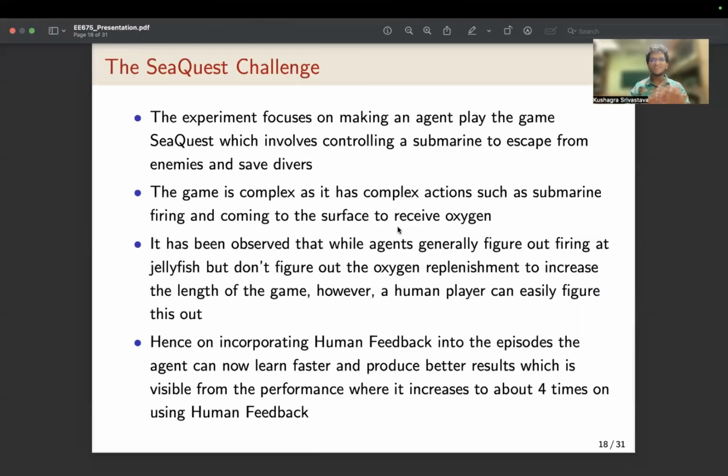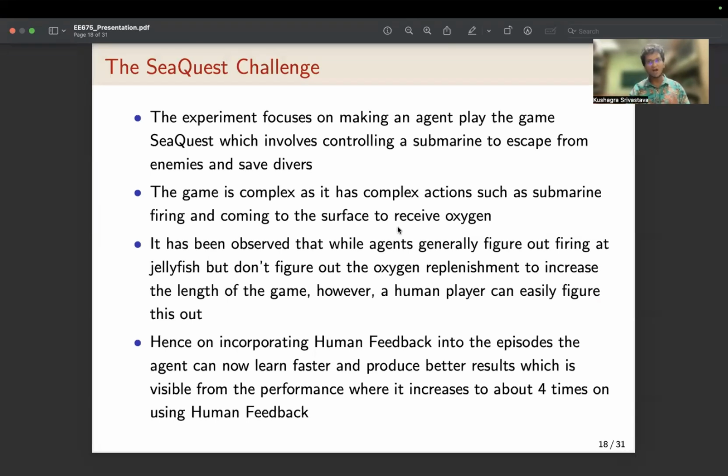As you have seen, this game is quite complex and has numerous complex actions such as the submarine firing, coming to the surface to receive oxygen, and moving around the entire screen, saving divers and so on. It has been observed that when these RL agents were trained using traditional setups, they can figure out the firing part and how firing can help increase your score and kill the jellyfishes before the submarine gets hit and you lose a life.